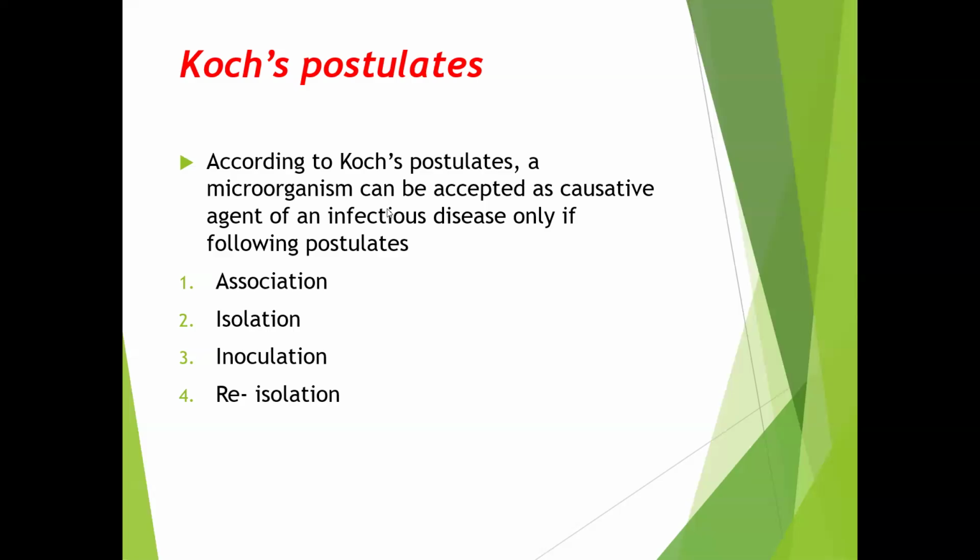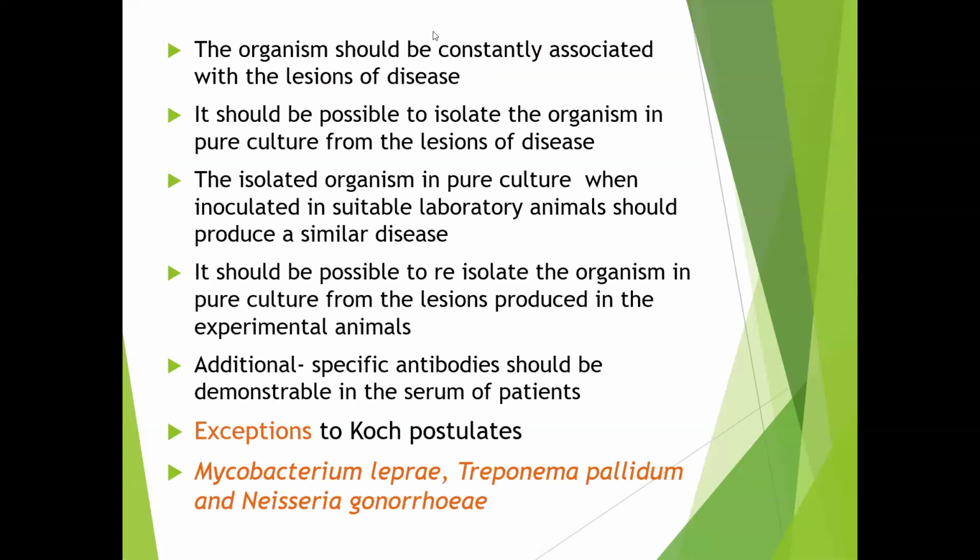According to the Koch postulates, if any microorganism follows the Koch postulates, then only it is considered a pathogenic organism. Suppose an organism does not follow the Koch postulates, it is considered a non-pathogenic organism. So what is association? The organism should be constantly associated with the lesion of the disease. As we are saying, microorganisms or germs are responsible for the infection. So always the organism should be constantly associated with the lesion of the disease.